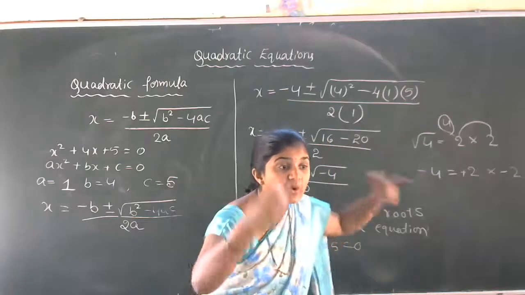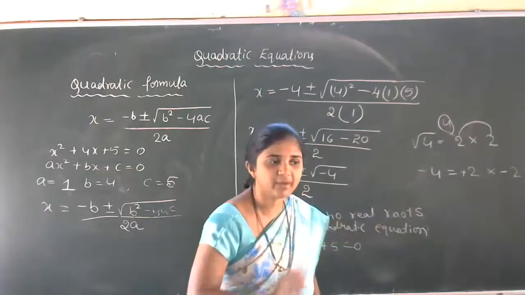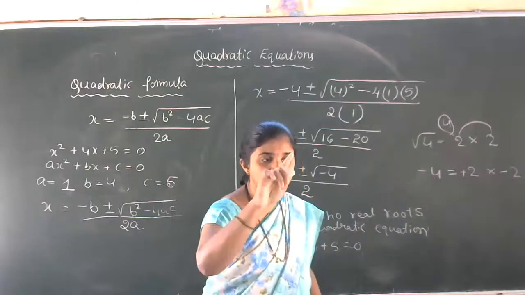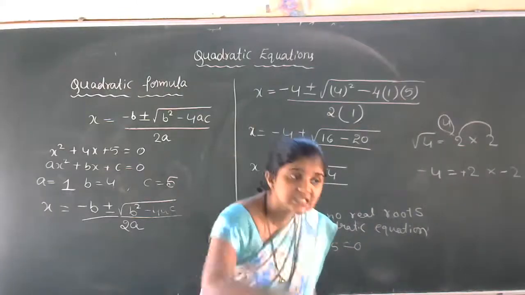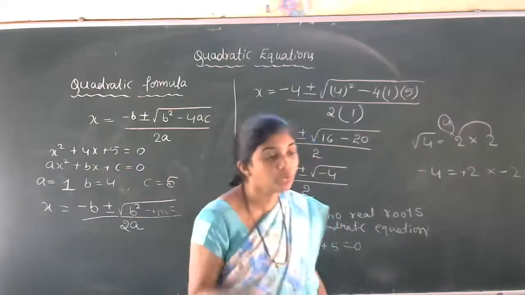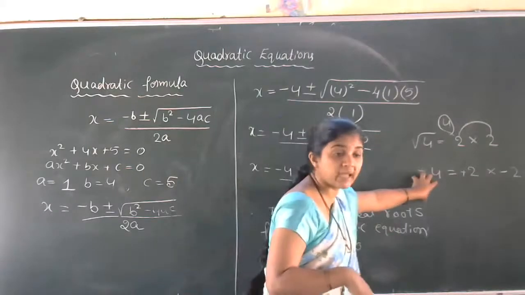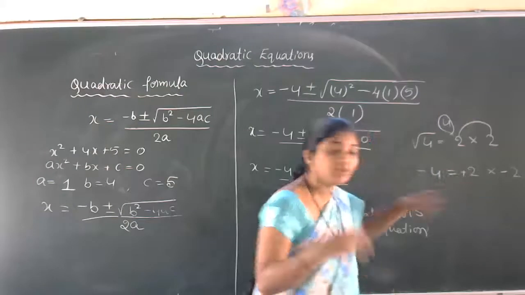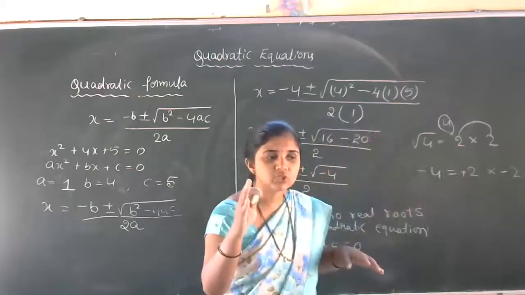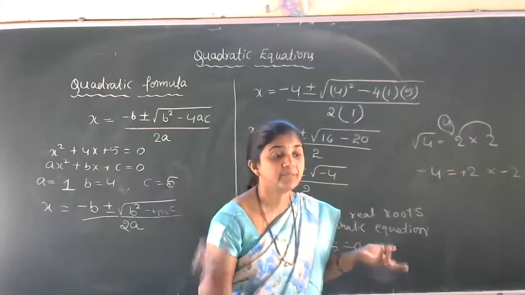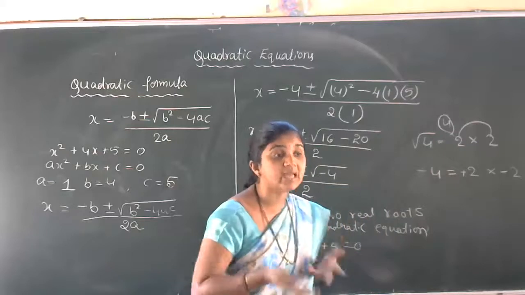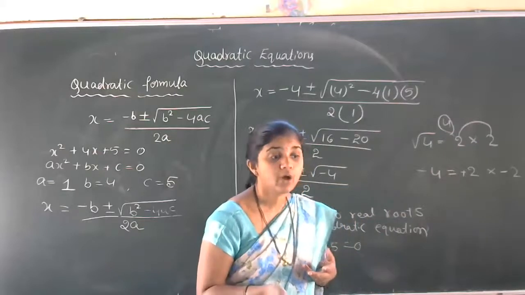But square root means the same number must be repeated, no? The number which is multiplied by itself is called the root of that particular number. Here we need -4. -2 into -2 gives +4.